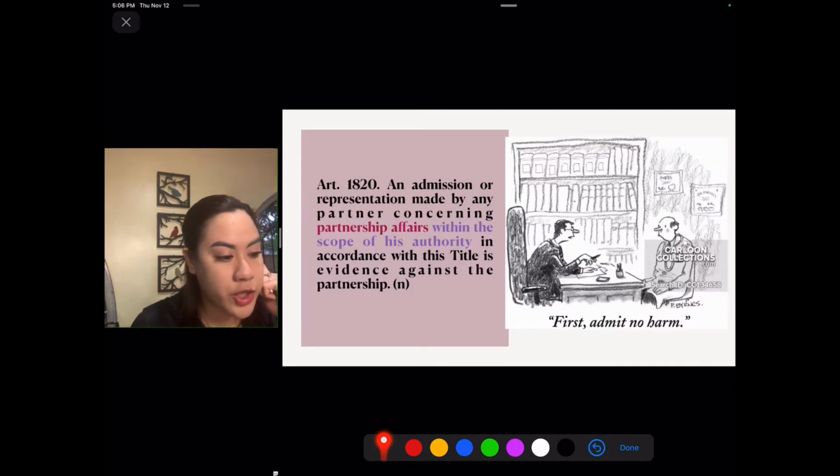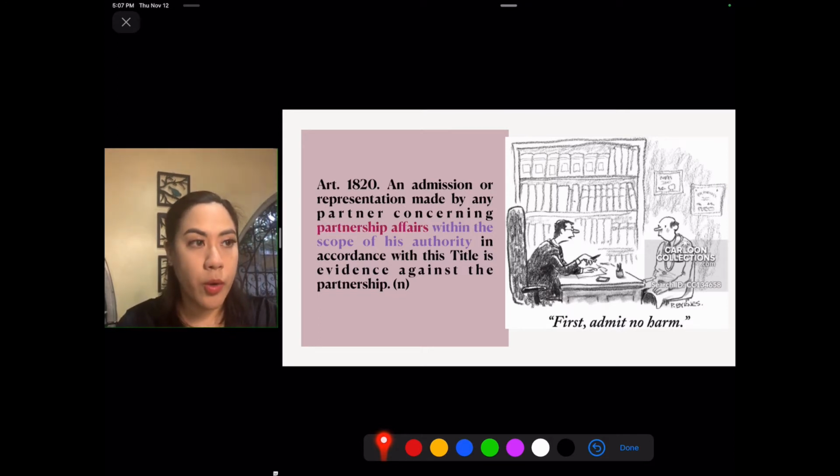Now, the second partnership liability would be under Article 1820. We have also discussed this earlier regarding the admission of a partner concerning partnership affairs. The two points that we need to take note of under this article are that it is an admission regarding partnership affairs and that it is an admission within the scope of the authority of the partner making that admission. Then the partnership is liable. So please take note of these two. That's why I placed them in two different colors.